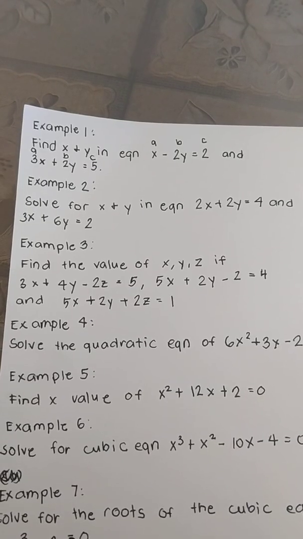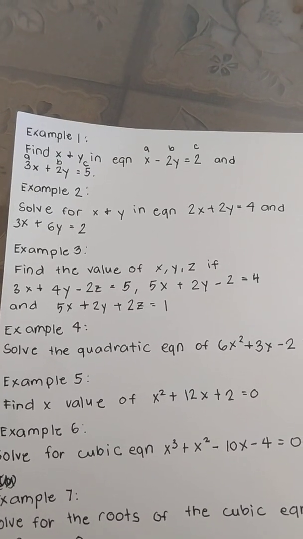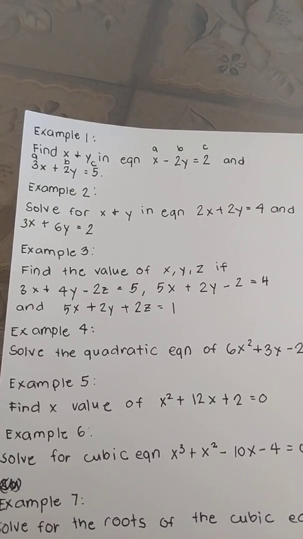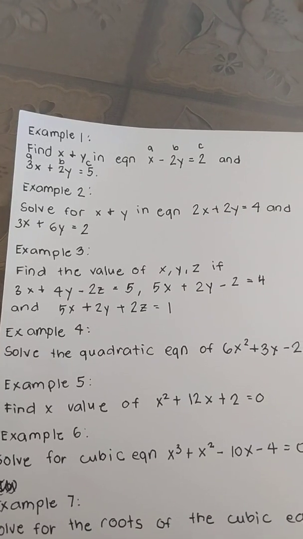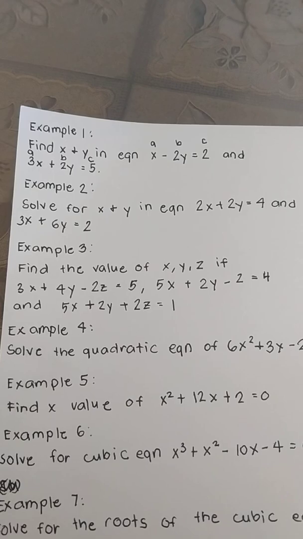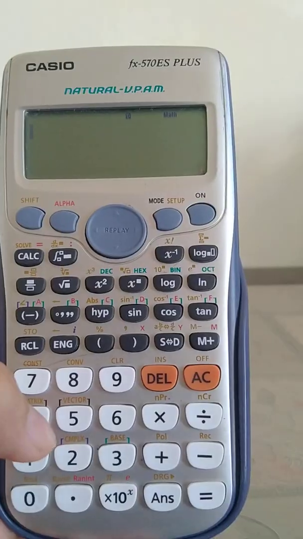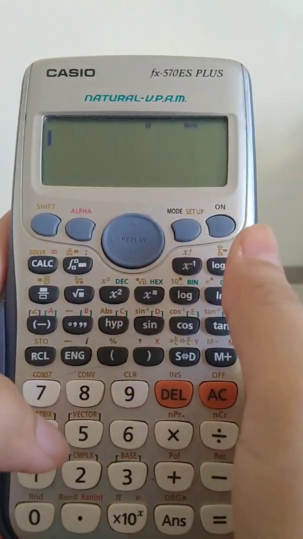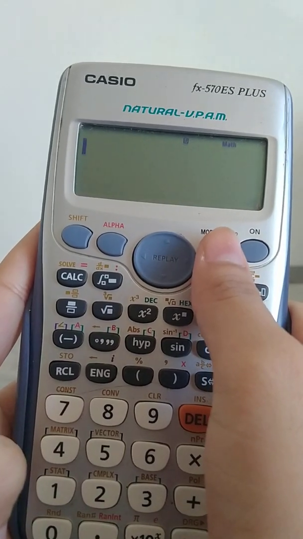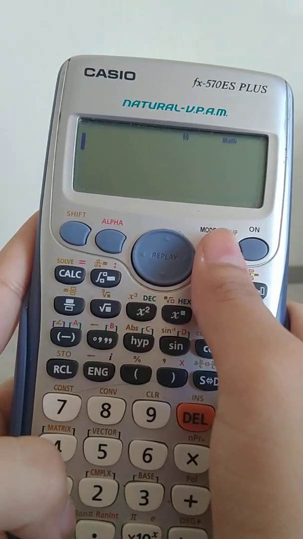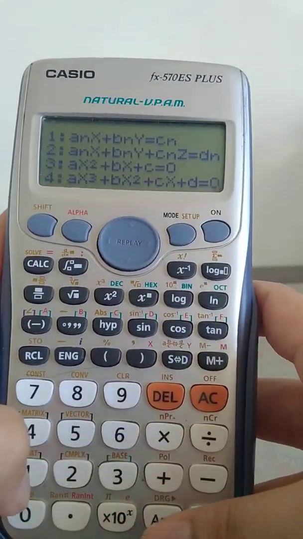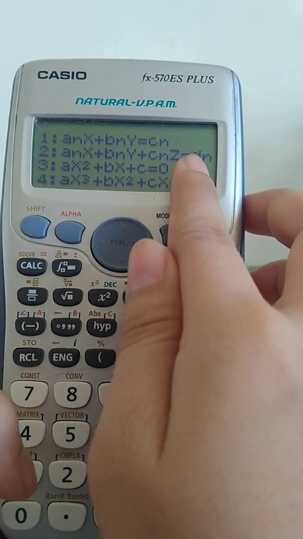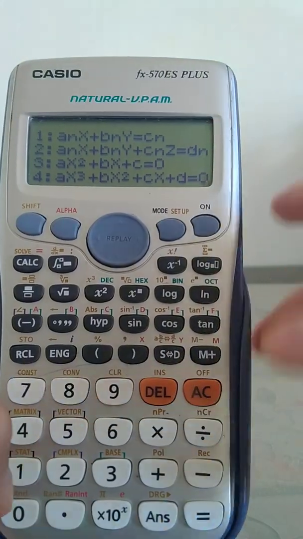In example number 3, it says, find the value of x, y, and z if 3x plus 4y minus 2z is equals to 5, 5x plus 2y minus z is equals to 4, and 5x plus 2y plus 2z is equals to 1. In our third example, the unknown value is 3. So, our option is the second, simultaneous linear equation in 3 unknowns. So, mode, press 5, and then press 2. By using this one, we can obtain the 3 unknown values, which is the x, y, and z.